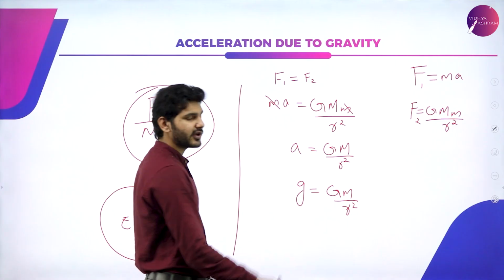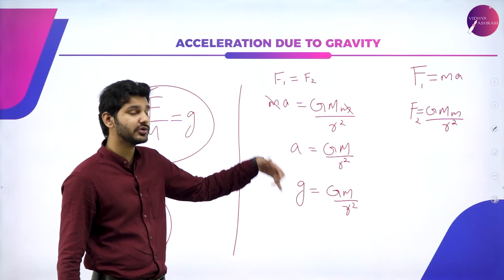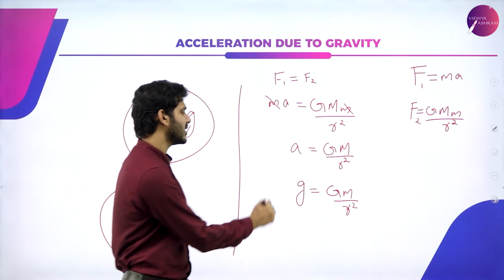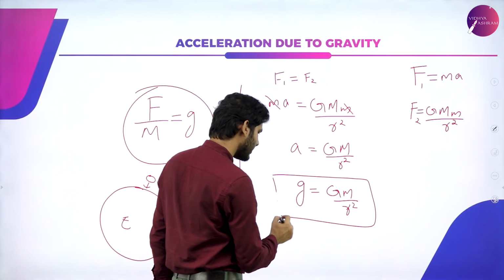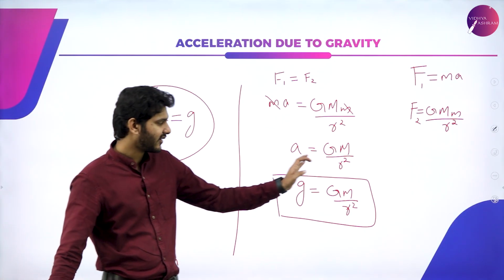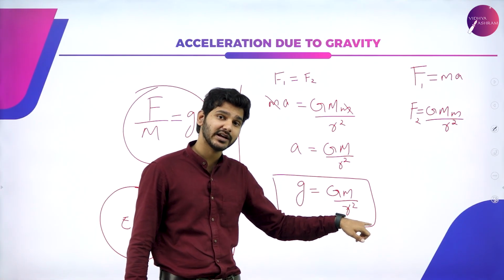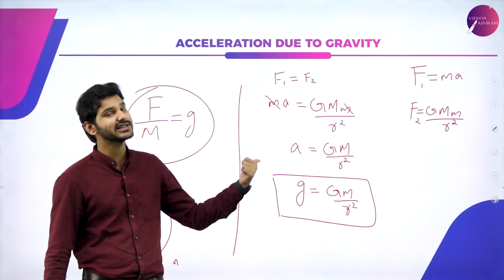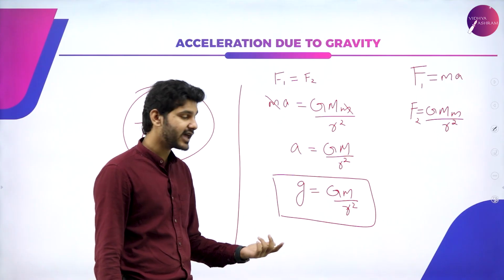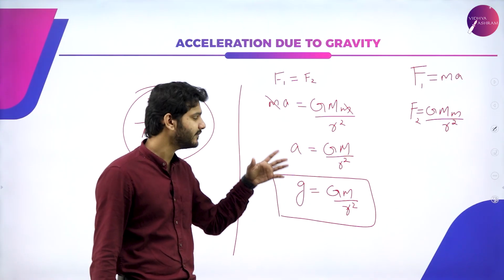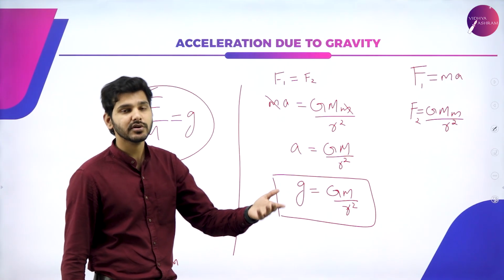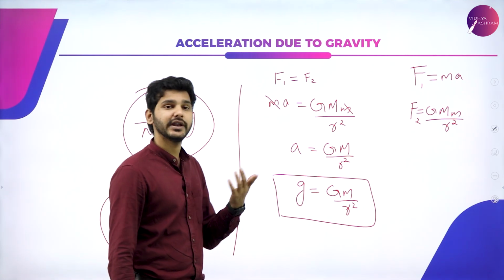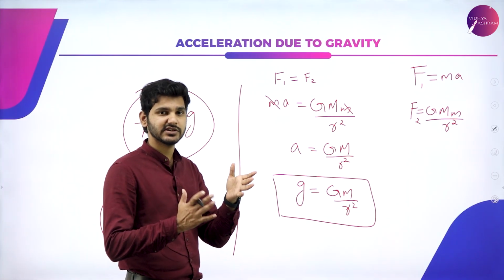Now why is it g? Because here the acceleration is produced due to gravity, so we call it acceleration due to gravity, hence we call it g. Now, if you do this calculation, that is, the gravitational constant times the mass of the planet divided by the square of the radius of the planet, you will actually get the acceleration due to gravity at the surface of Earth. You can actually find out what the acceleration is, and it will be approximately equal to 9.7 something meters per second square. We round it off to 9.81 because that is the maximum acceleration we feel at the surface of the Earth.